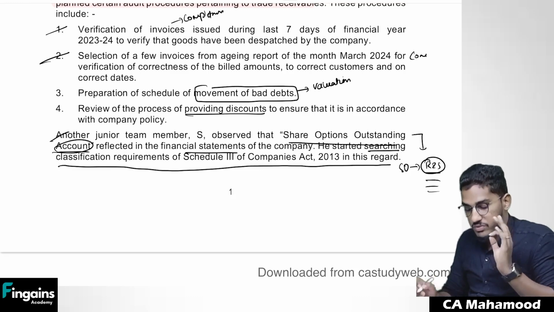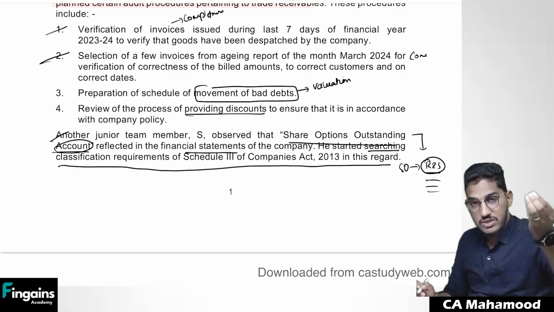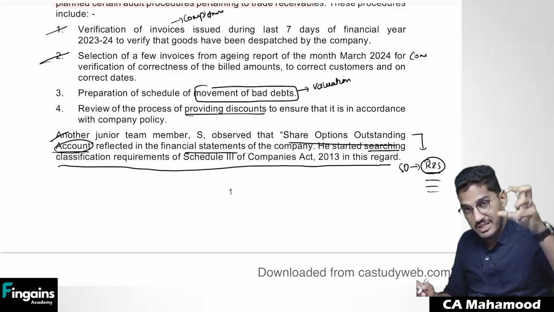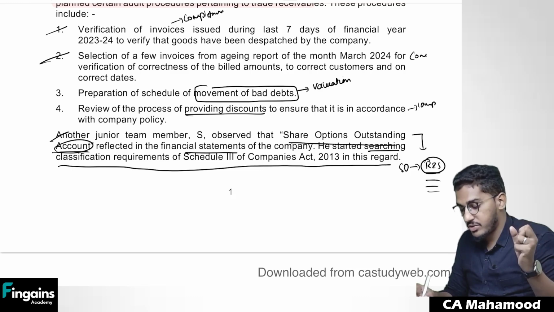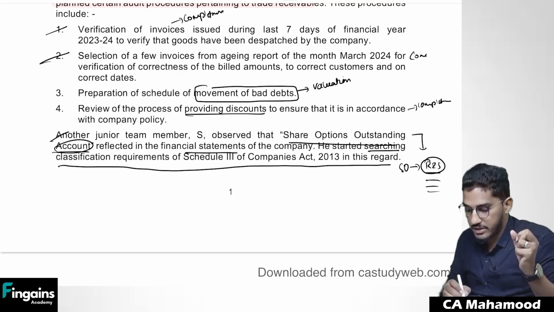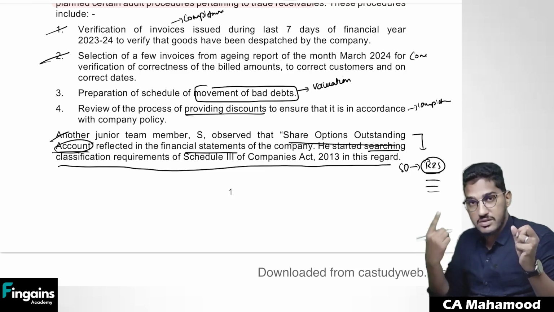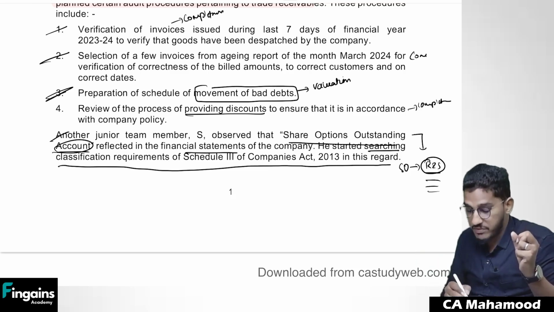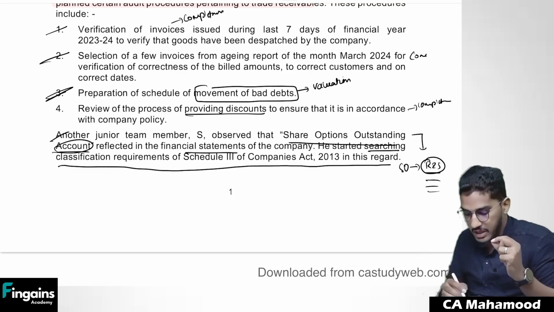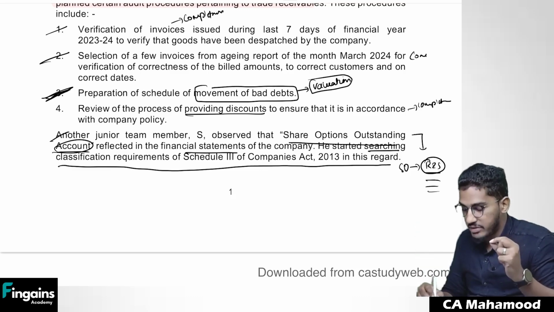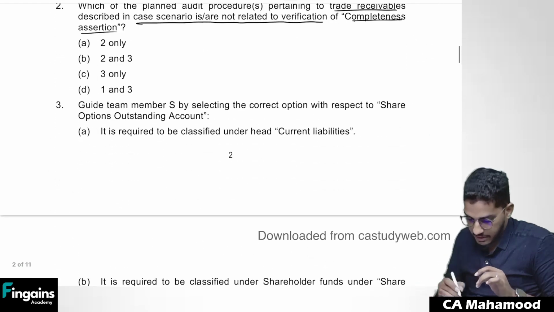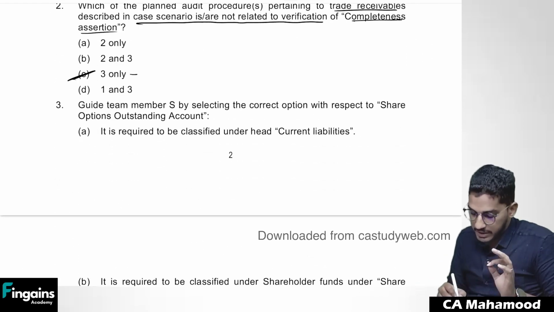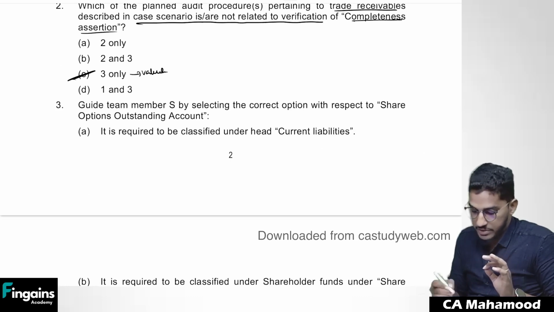Reviewing the process of discounts, so whether discounts are given, whether discounts are genuine or not, whether discounts are really given or fake discounts, that you are verifying. This is also relating to completeness assertion only. So which procedure is not related to completeness? The third procedure, which is actually related to valuation. Understood? So that is the correct answer. 3 only. 3 is not related to completeness because it is related to valuation.